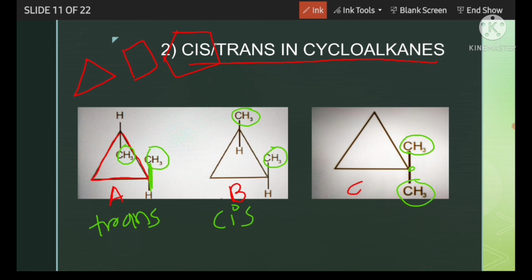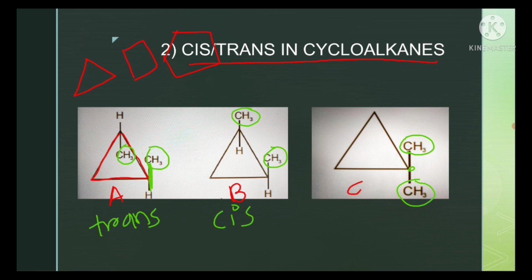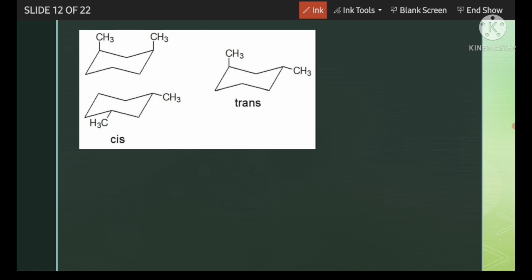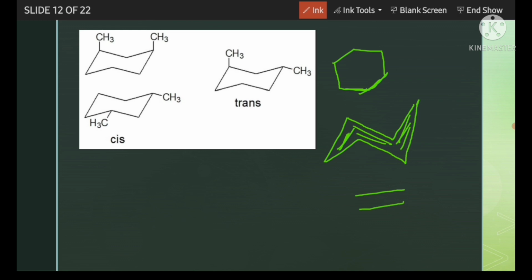So let's go to the next segment. Here it is a 6-membered ring. It is cyclohexane. This is the planar form of cyclohexane, where all carbons are in the same plane, but practically it doesn't exist like that. Practically it exists like this, like a chair. You can write it also in this way. So it is the chair form.